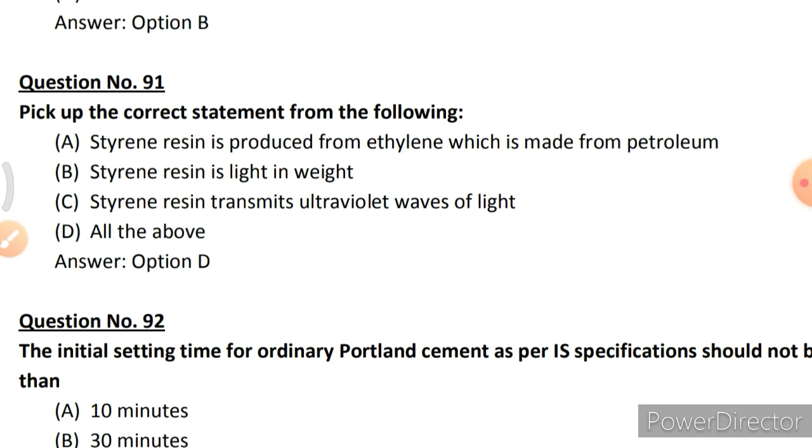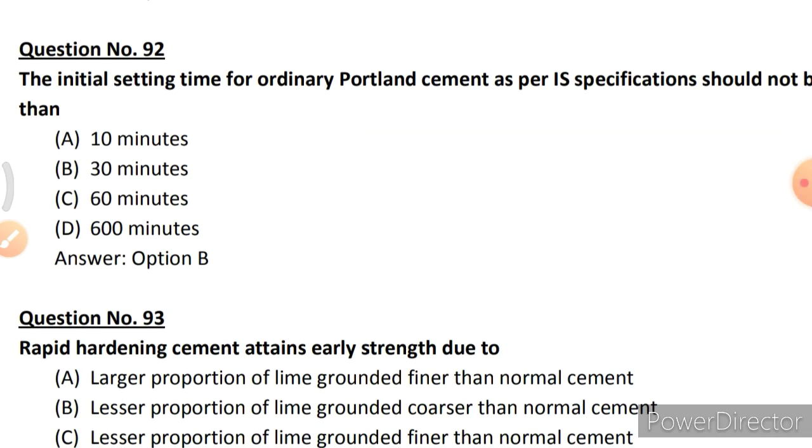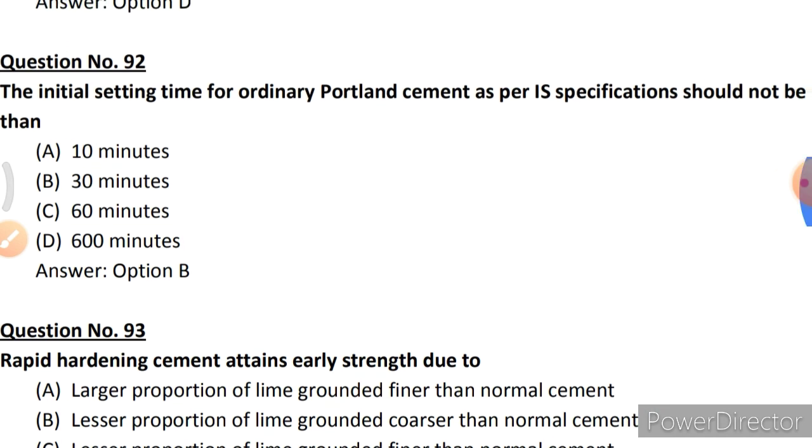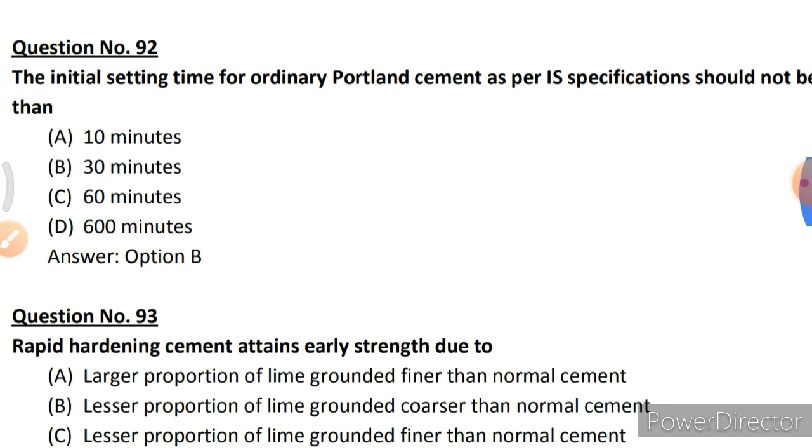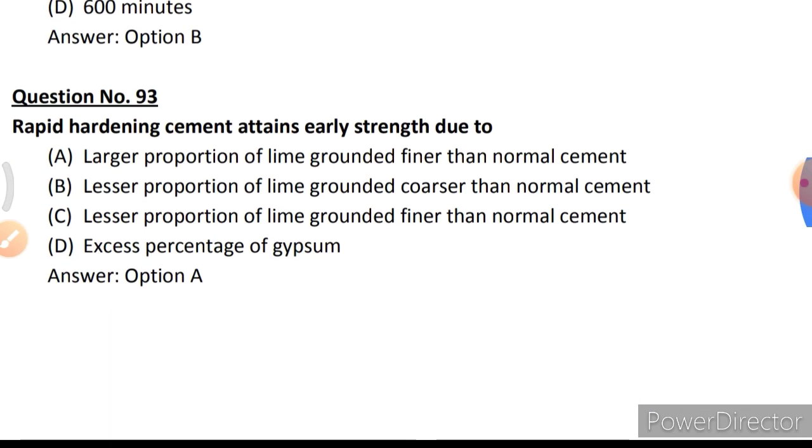Pick up the correct statement from the following. Styrene resin is produced from ethylene, which is made from petroleum. Styrene resin is light in weight. Styrene resin transmits ultraviolet waves of light. All the above. Option D, all the above. The initial setting time of ordinary Portland cement as specified as per IS specification should not be less than option B, 30 minutes. Rapid hardening cement attains early strength due to option A, larger portion of lime grounded finer than normal cement.